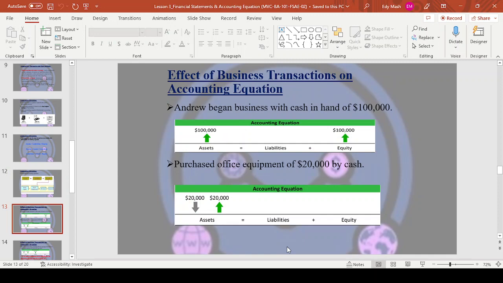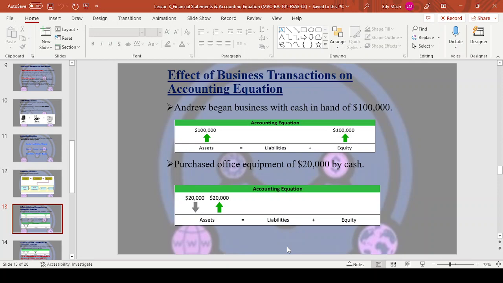Andrew, he began a business with $100,000. So equity goes up 100 because he's investing, he's beginning a business. That means he's putting capital, he's an owner, like a shareholder. He puts 100,000. And now there is 100,000 cash. Cash is an asset. So you see on the debit, we have cash, asset. And on the credit, we have the equity capital, 100, up, it balances.